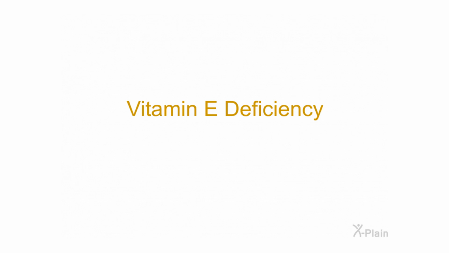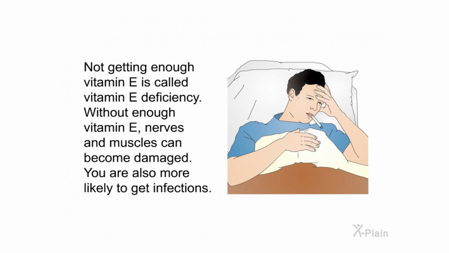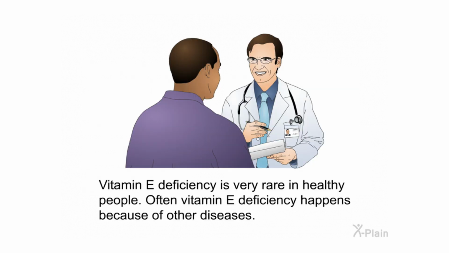Vitamin E deficiency. Not getting enough vitamin E is called vitamin E deficiency. Without enough vitamin E, nerves and muscles can become damaged. You are also more likely to get infections. Vitamin E deficiency is very rare in healthy people. Often, vitamin E deficiency happens because of other diseases.